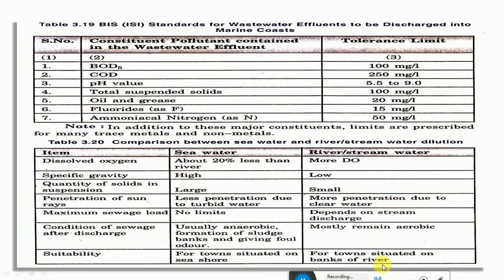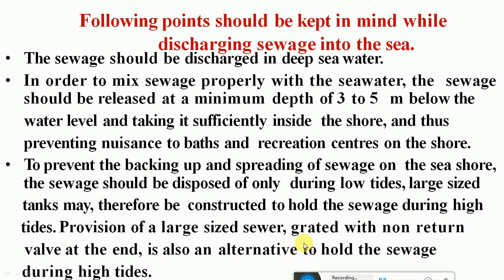And the towns situated on the banks of a river can go for the disposal of wastewater into the rivers and streams. Now, what are the points which should be kept in mind while discharging the wastewater into the deep sea or ocean? In order to mix sewage properly with the seawater, the sewage should be released at a minimum depth of 3 to 5 meters below the water level. We should not discharge it onto the superficial layers, so there should be a minimum depth of around 3 to 5 meters.